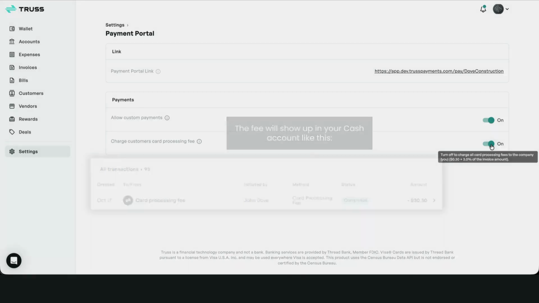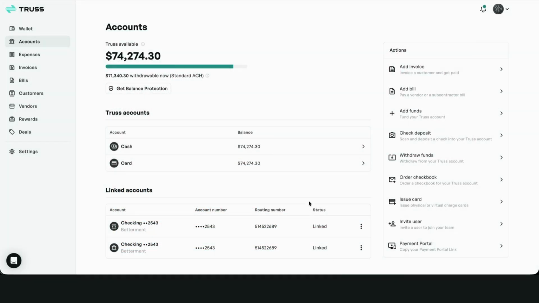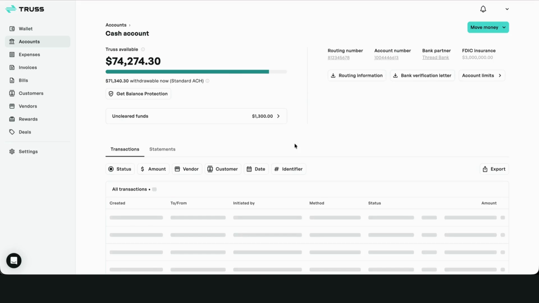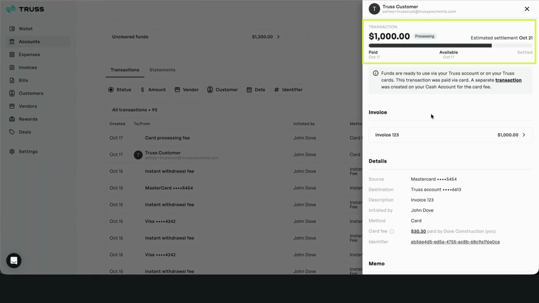When your customer pays you, it will show up in your Truss balance, but it won't be instantly available to third-party withdrawals. This includes standard ACH withdrawals to third-party sources like other banks, external bill payments, or payroll tools. Funds will typically be settled within 2 to 3 business days, and you can check on the progress of your funds availability by going into your Accounts page, click Cash, and choosing any processing transaction.